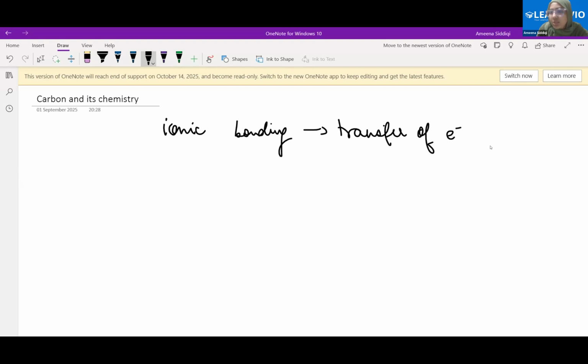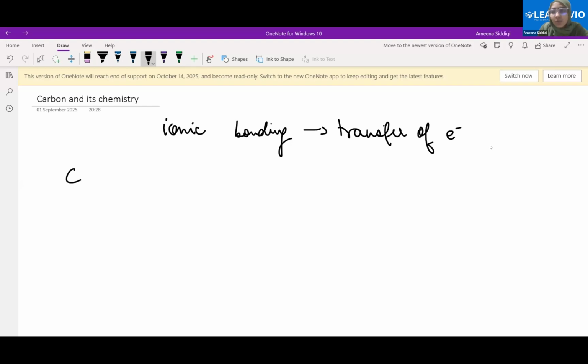Transfer of electron was taking place, and the bond formed, the compound formed was what? Electrovalent or the ionic compound. Okay. Now, carbon is a very specific kind of an element because of the properties it possesses. And that is why we have a separate branch to study the compounds made of carbon, and that branch is called organic chemistry. Fine. So let's see exactly what is happening in organic chemistry.